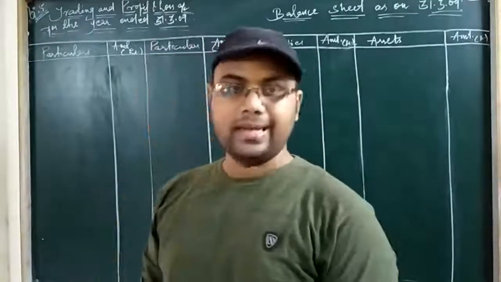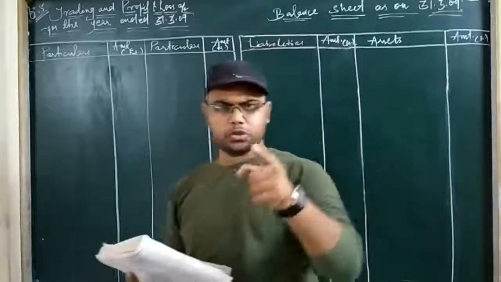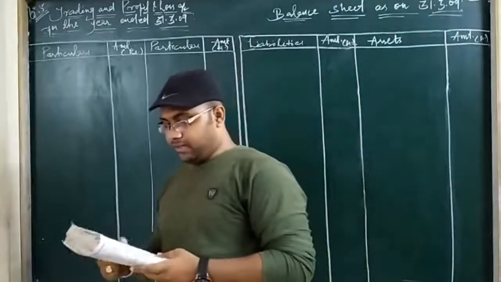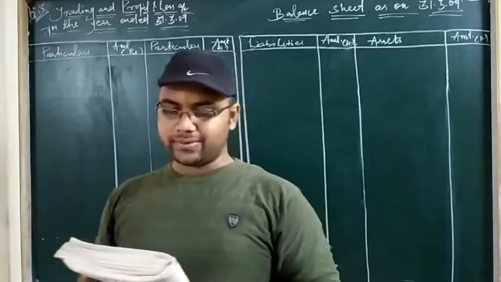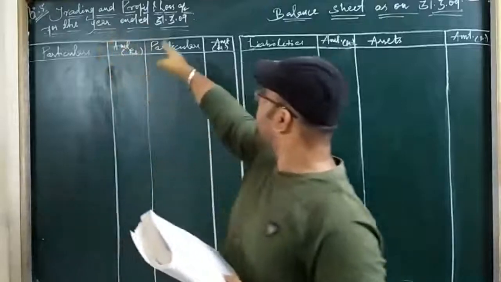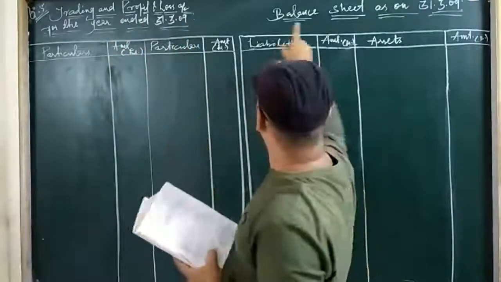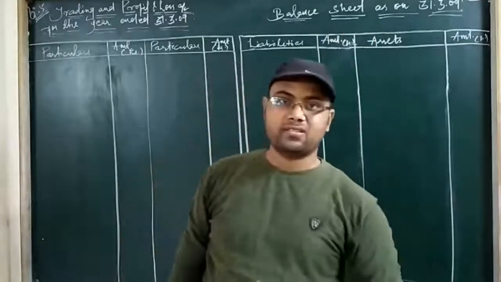Okay, students, let us solve question number 5. I will send you this question in your group. The question says: the following is the trial balance of Messrs Kasturi Agencies as on 31st March 2009. The same format I have taken here: trading and profit and loss account for the year ended 31st March 2009, balance sheet as on 31st March 2009. This is the way you have to present your financial statements.